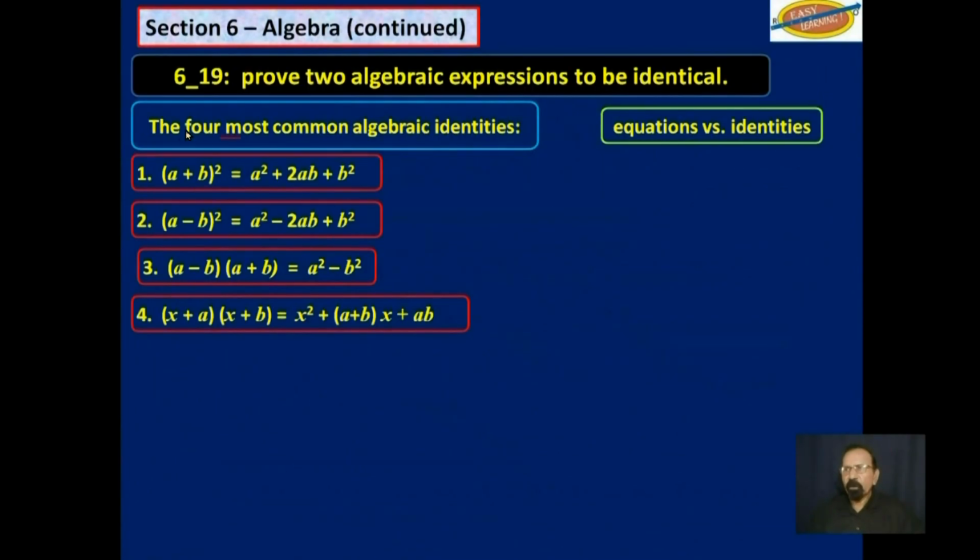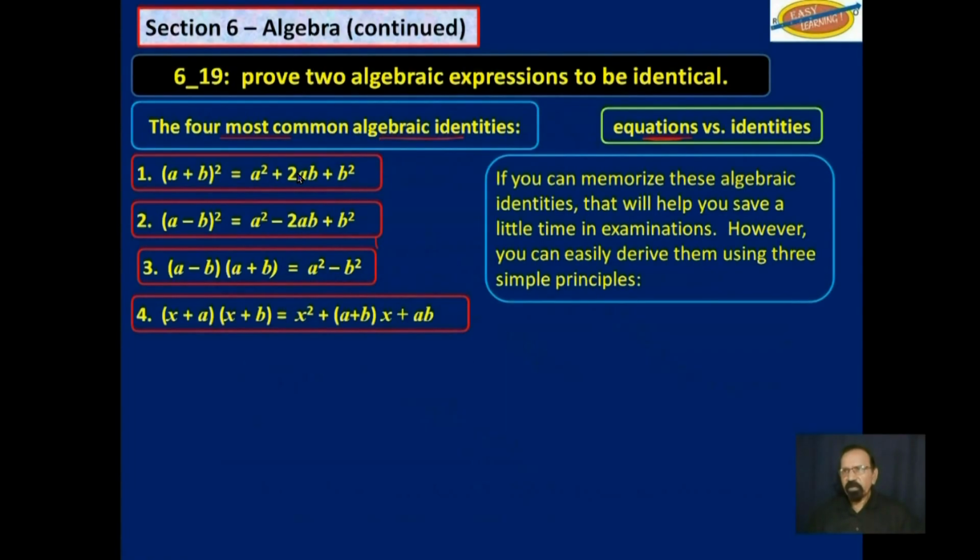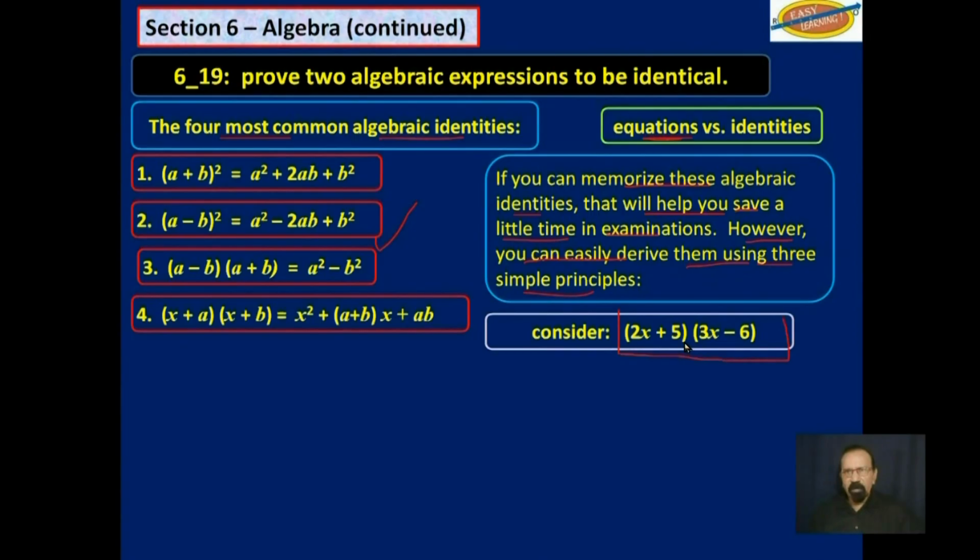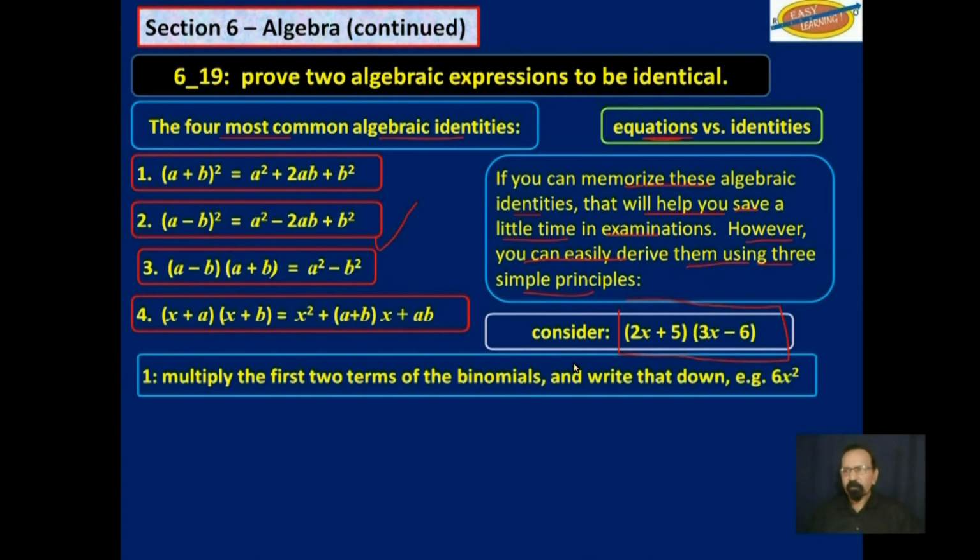So as I said, the 4 most common algebraic identities, and remember these are special types of equations, are these that you see here on the left hand. If you can memorize these algebraic identities, that will help you save a little time in examinations. However, you can easily derive them using 3 simple principles. If we are going to expand that, here are the 3 simple principles.